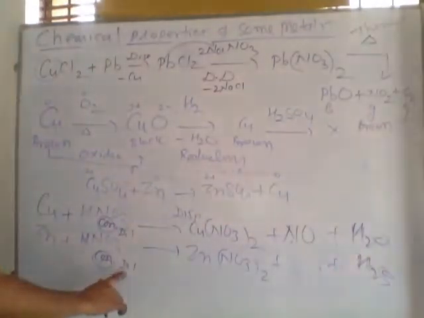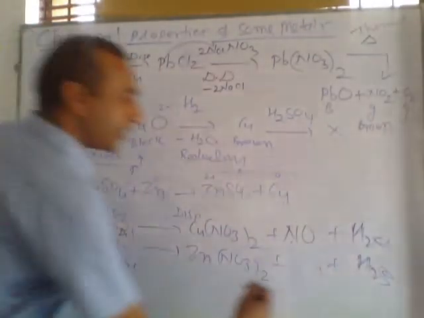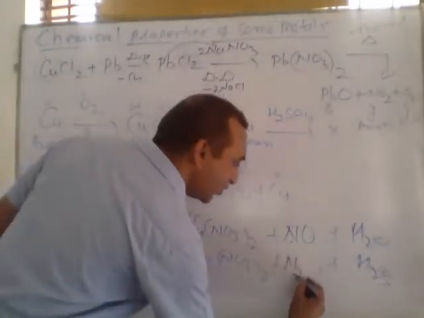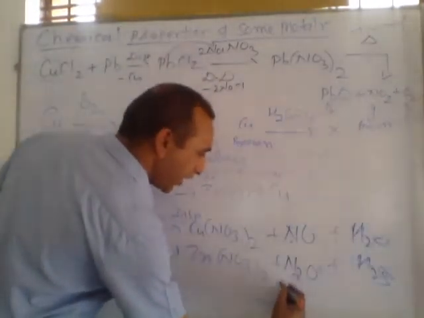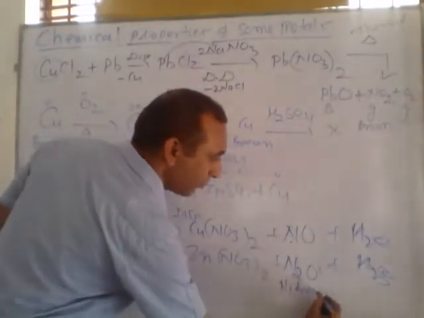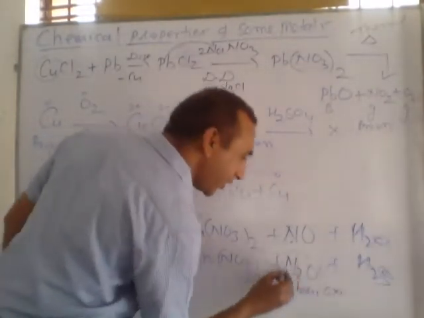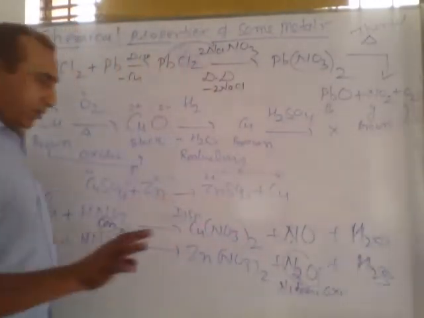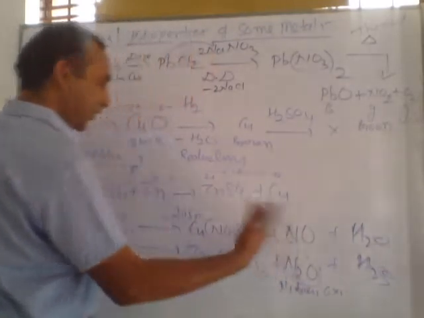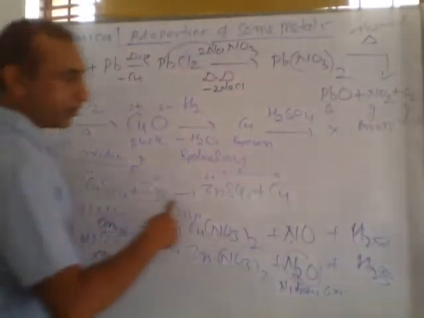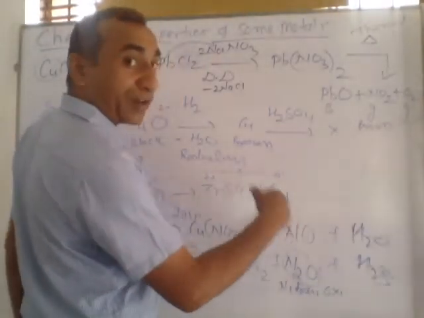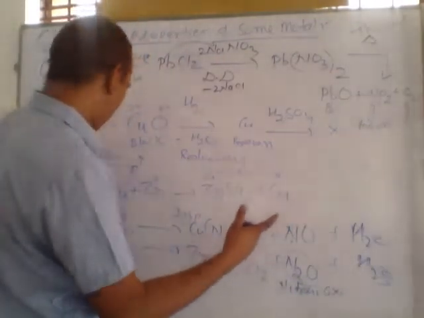But with dilute nitric acid, zinc forms N2O. This N2O is called nitrous oxide. The nitrous oxide, also called laughing gas. It means there are 3 gases of nitrogen which are formed when nitric acid reacts with metal, zinc or copper. With concentrated nitric acid, both metals give NO2, nitrogen dioxide, the brown color gas.